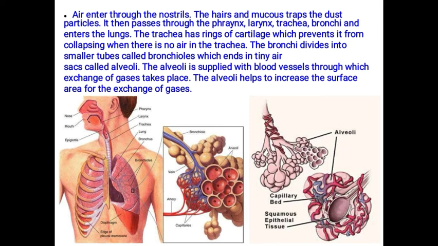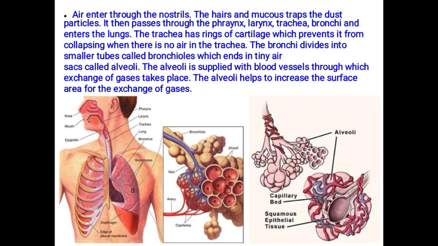The bronchi divide into smaller tube-like structures called bronchioles. These bronchioles divide into left and right sections where they end in tiny air sac-like structures called the alveoli. The alveoli is a balloon-like structure which is supplied with blood vessels through which exchange of gases takes place.